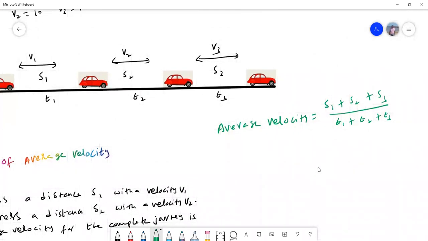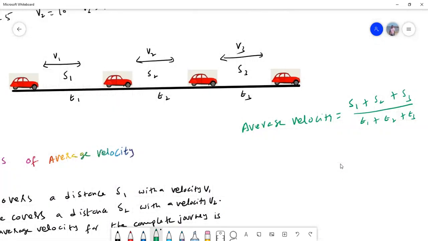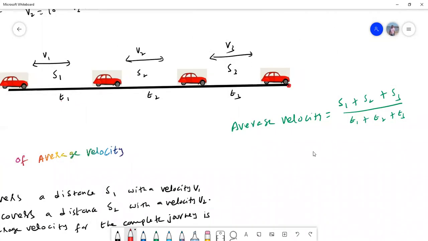Total displacement by total time. So the car starts from this point and it ends the journey at this point. So what is the displacement? S1 plus S2 plus S3. What are the times taken by it? T1 plus T2 plus T3. So simply average velocity is nothing but total displacement by total time. Whenever we find average velocity, we always use this simple equation.